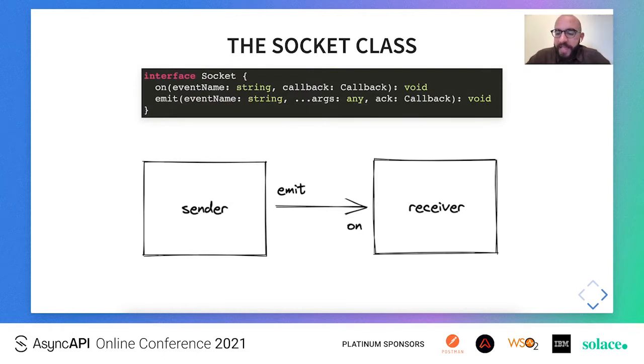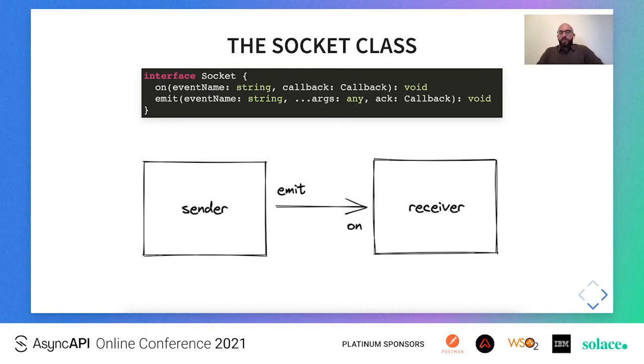The caveat is that a Socket.io user, client or server, should never interact with the protocol directly, and they should never care whether it is WebSockets or HTTP polling under the hood. The user of Socket.io should only interact with the Socket class API of the respective implementation library. This Socket class API implements the following symmetrical interface that you see here, and I describe it as symmetrical because it is the same API implemented by both the server Socket class and the client Socket class.